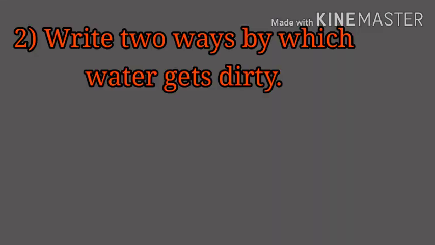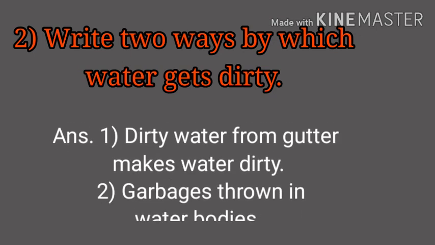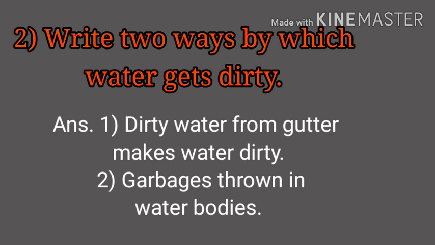Now the second question. Write 2 ways by which water gets dirty. We know that many human activities make the water dirty. From that, first, dirty water from gutters makes water dirty. Second, garbage is thrown in the water bodies. This also makes the water dirty.